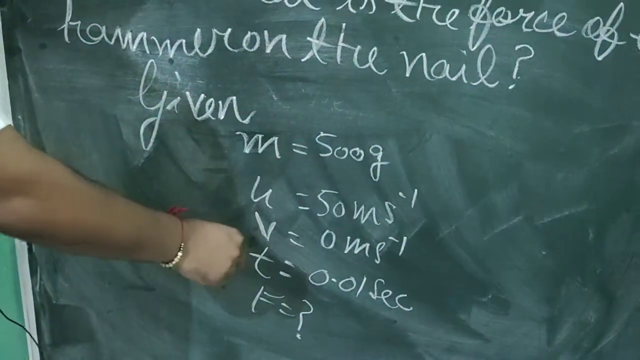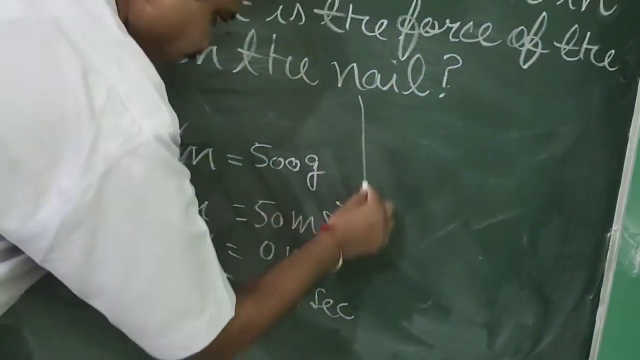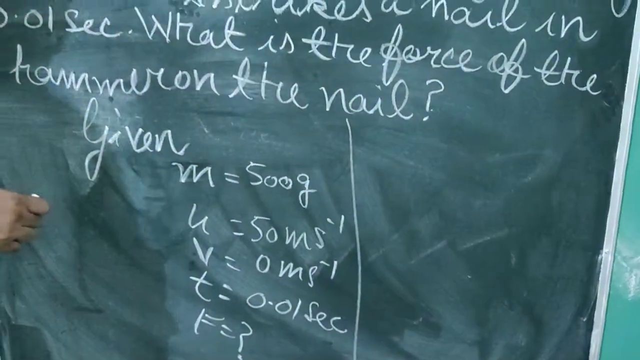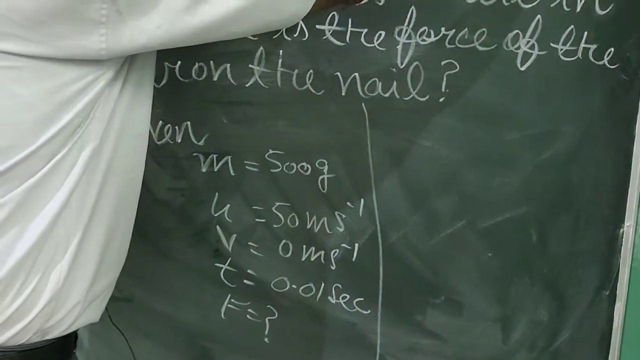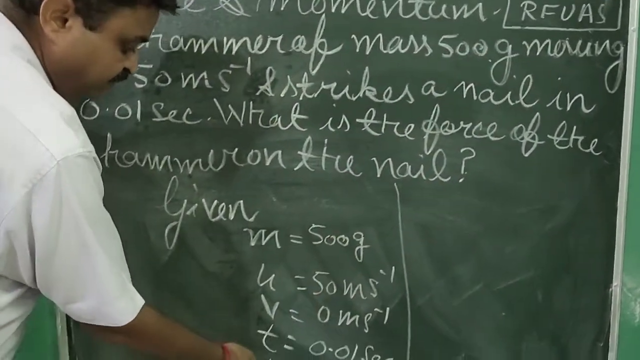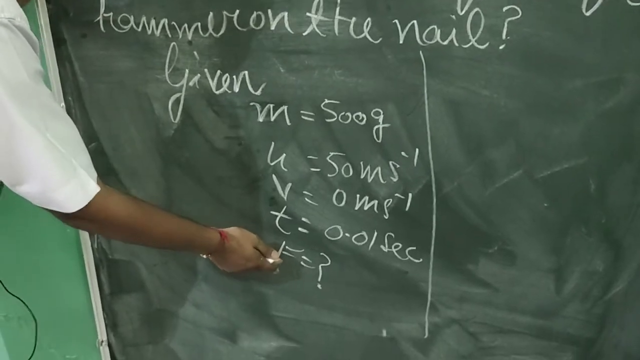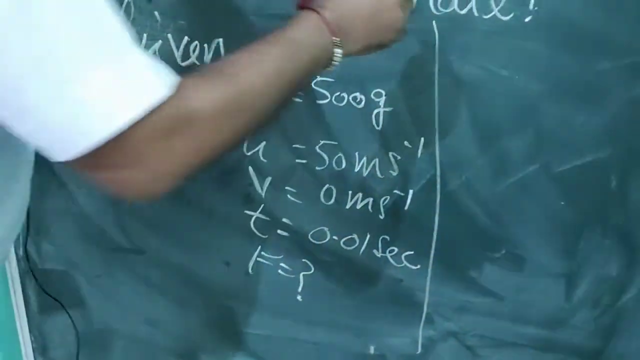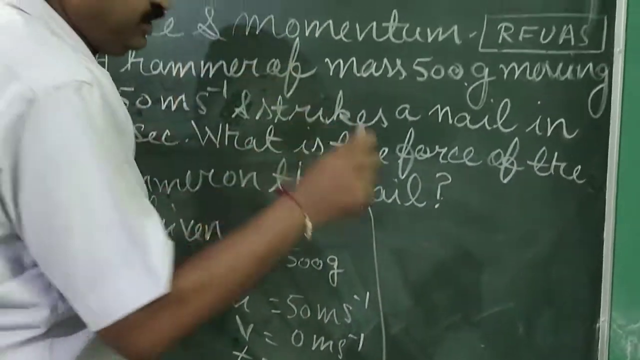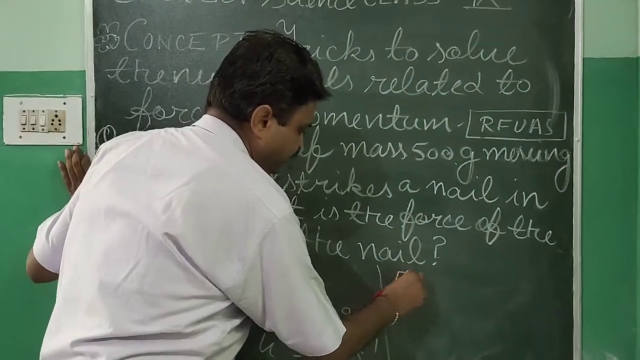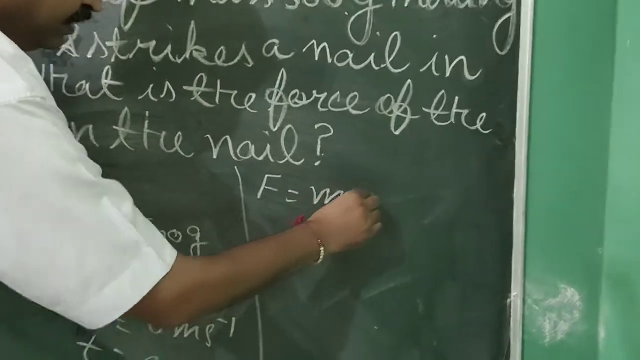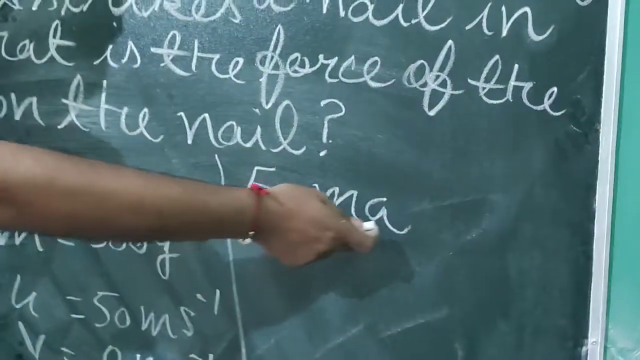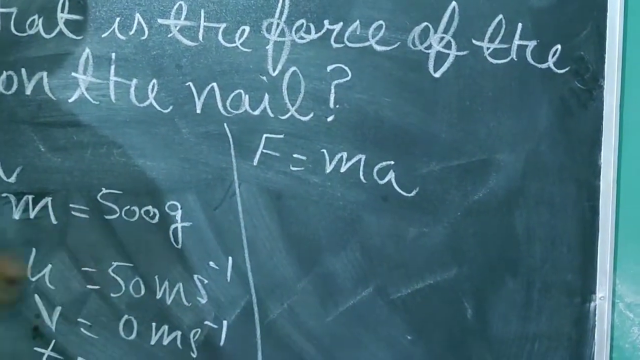So these are the given quantities, and now what will we do? We have found all the quantities. After finding, we understand the question. What is asked here? Force is asked here. So for finding the force, what should we do? We should apply the formula of force. What is it? It is F = MA. MA is the formula of the force.